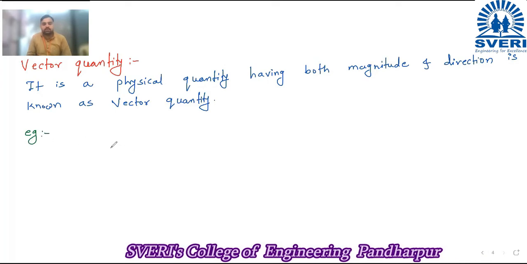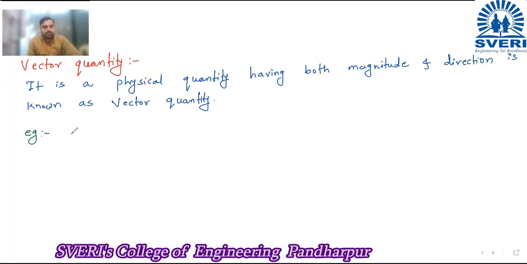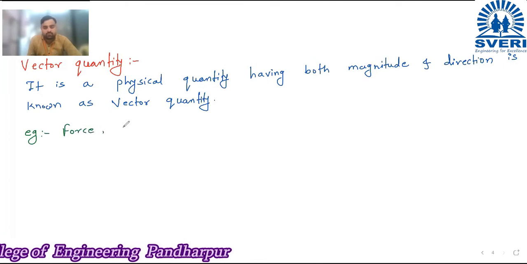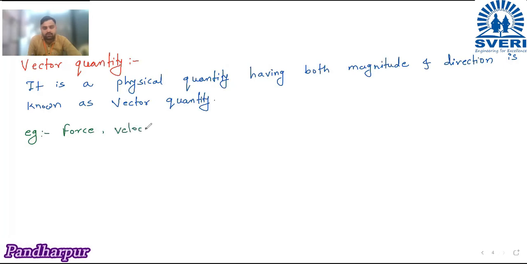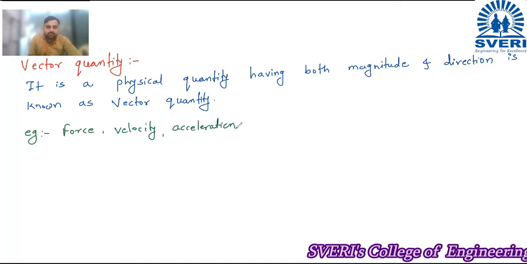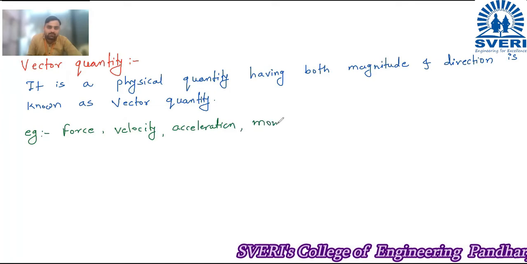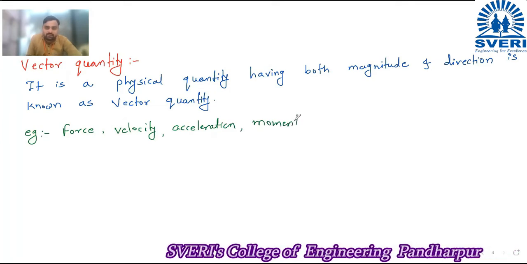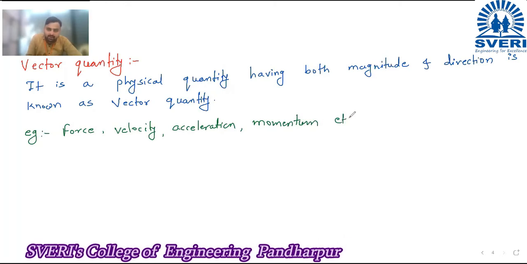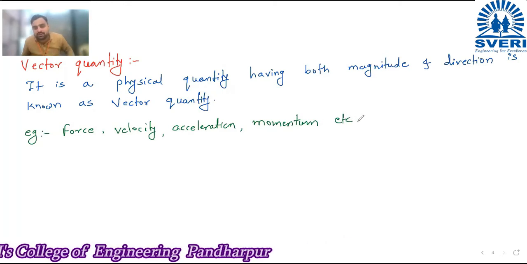So some of the examples of vector quantity are force, displacement, velocity, acceleration, momentum, torque, etc. Okay, you know the things.